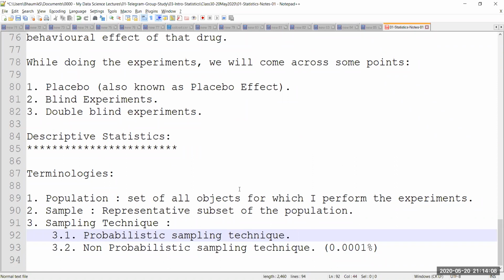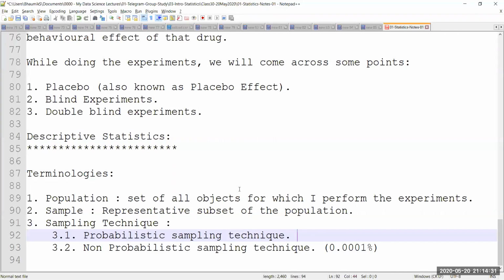So you don't know what kind of probability or what kind of mathematics or technique is going to be used to select or create a sample. And that's why it is known as non-probabilistic sampling technique. There are a few techniques which are non-probabilistic, but they are really not useful at all. Why?